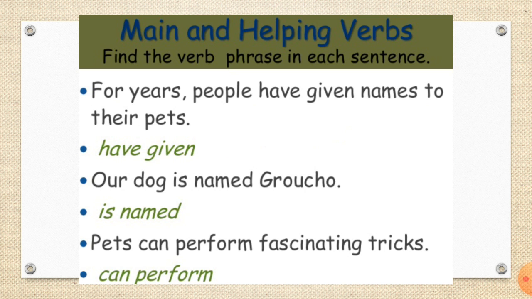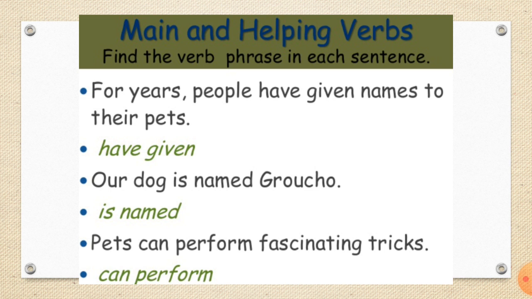Here are some examples of main and helping verbs. For years, people have given names to their pets. Have given. Have is a helping verb and given is a main verb. Our dog is named Groucho. Is named. Is is a helping verb and named is a main verb.